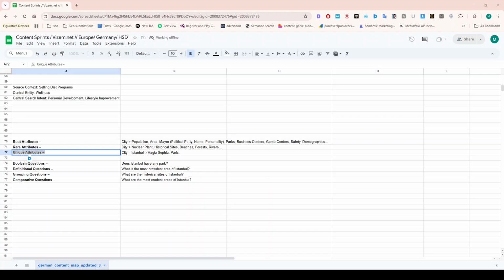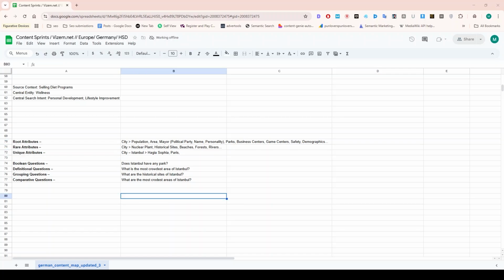So if you want to create higher relevance, you must prioritize these things and focus on the unique attributes, because they are the qualifier of that specific entity. It tells more about that entity and it increases the relevance. It will be like a synonym of the city or entity, or another name for the specific entity. So first unique, then focus on the root, and then the rare.